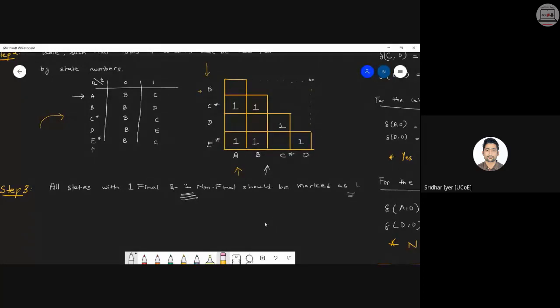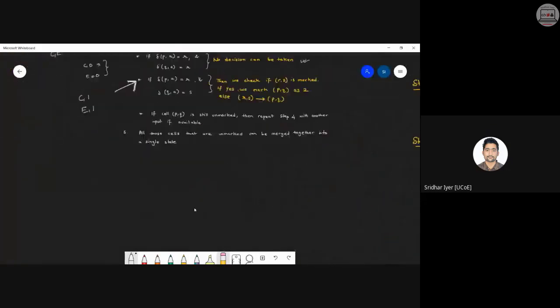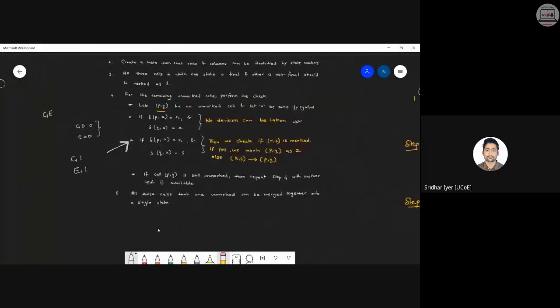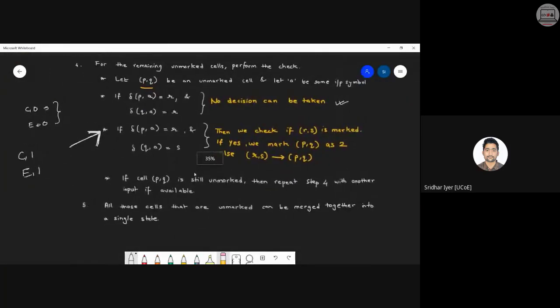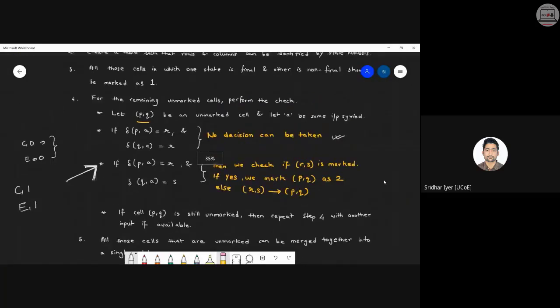Okay. Now, what about step number four? This is the trickiest step, and I am going to focus a lot on this particular step only. So, for the remaining unmarked cells, perform the following check. Now, this is what is happening.